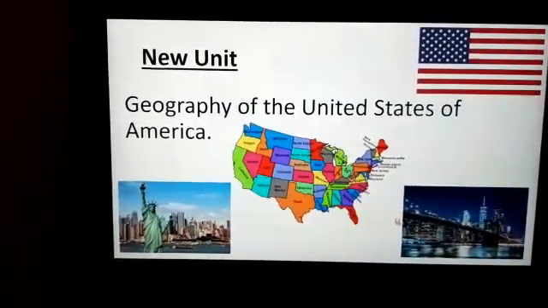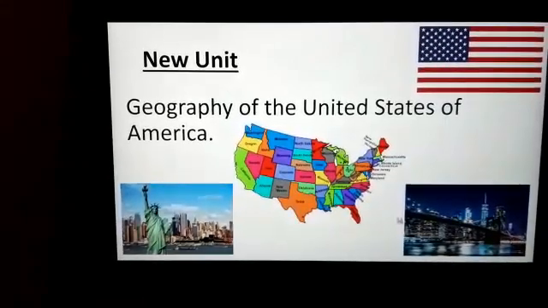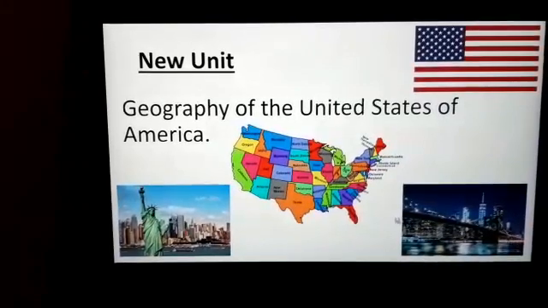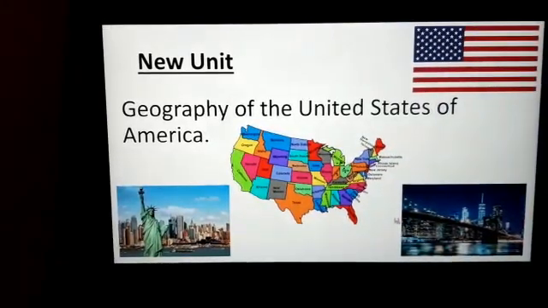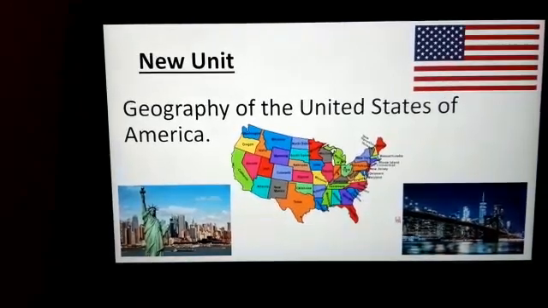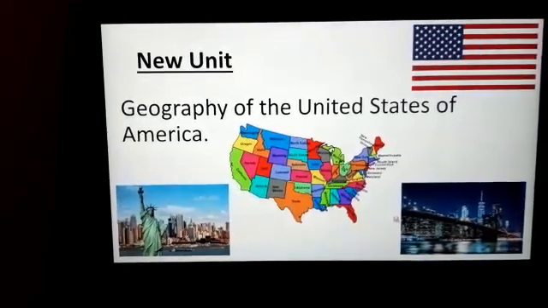So that was our last lesson, as I said, on the new unit, Discovery of Americas. After the half term, we are going to be starting a new unit, which is Geography of the United States of America. So this will be a new topic when we come back from the holidays.